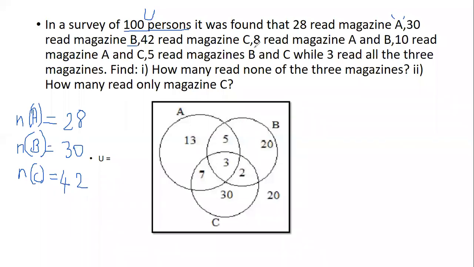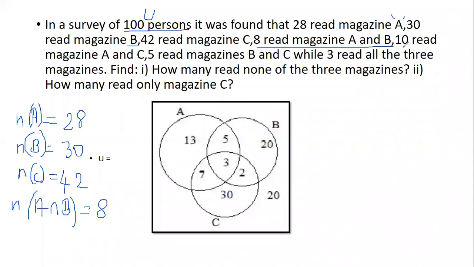Now, next, 8 read magazine A and B. So when I say A and B, should I consider that as union or intersection? I want everybody to answer. Yes, good, it is intersection. So n of A intersection B is equal to 8.